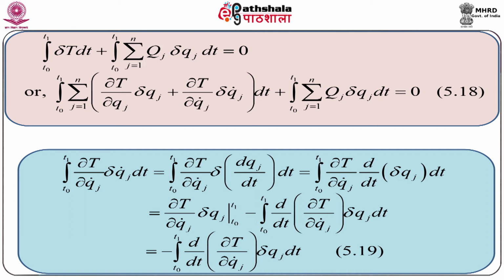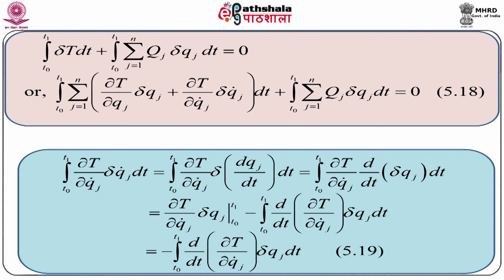If we interchange δ and d/dt operation, then we have integration T0 to T1 ∂T/∂qj dot d/dt of δqj dt equal to ∂T/∂qj dot δqj at T0 and T1 minus integration T0 to T1 d/dt of ∂T/∂qj dot δqj dt. We have used integration by parts.